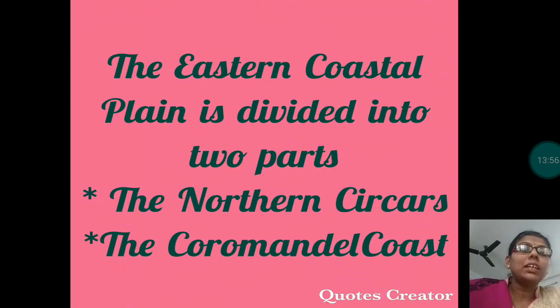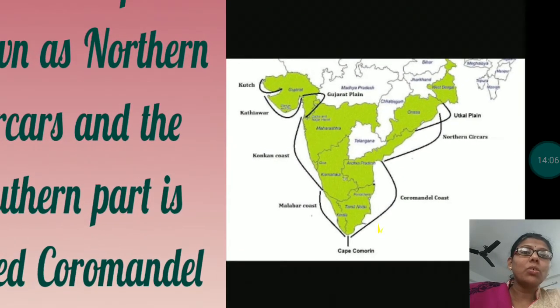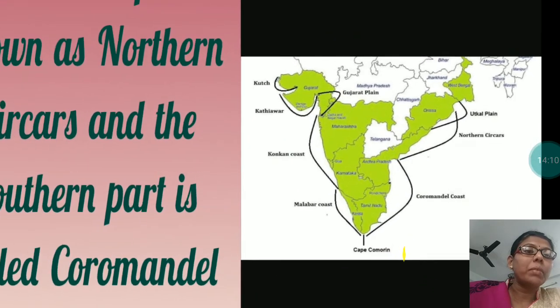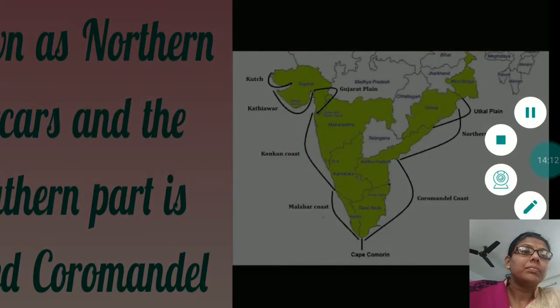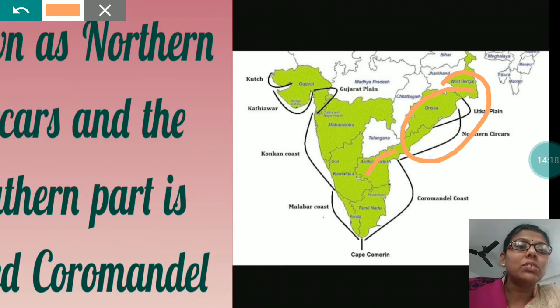First one is known as Northern Circars and second one is known as Coromandel coast. Here you can see through the map. The northern part is known as Northern Circars and the southern part is known as Coromandel coast.